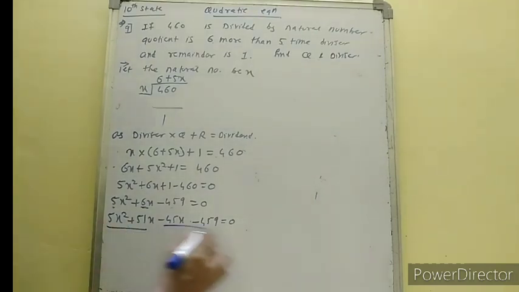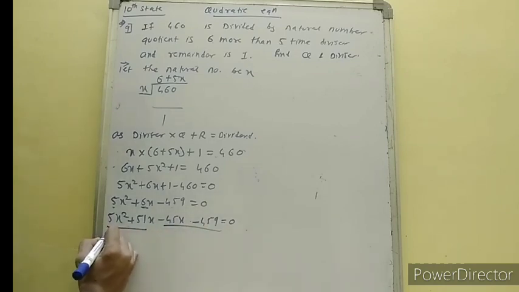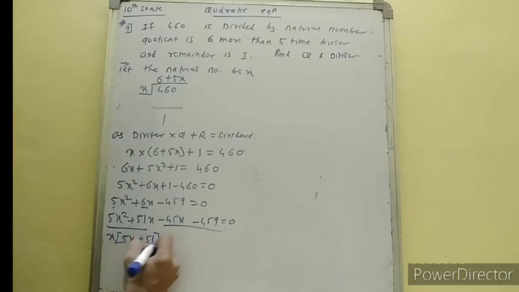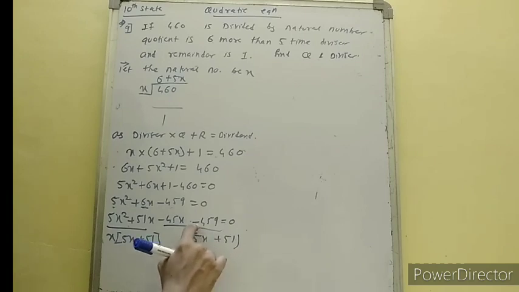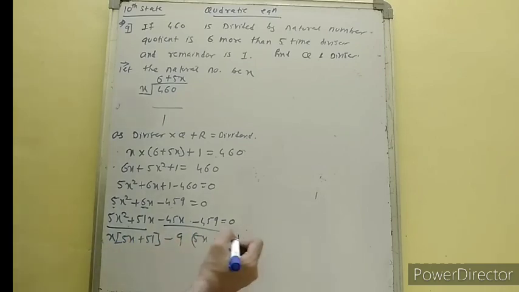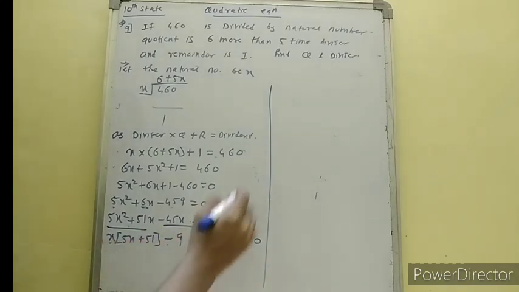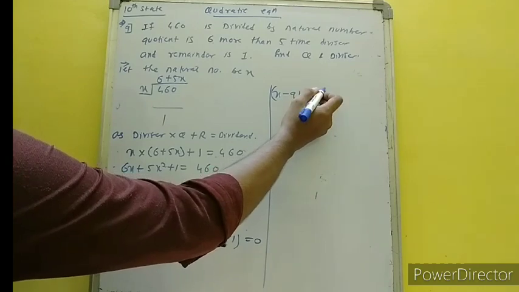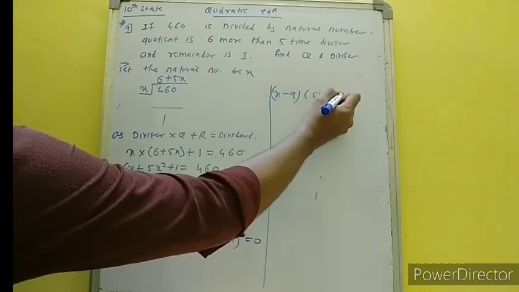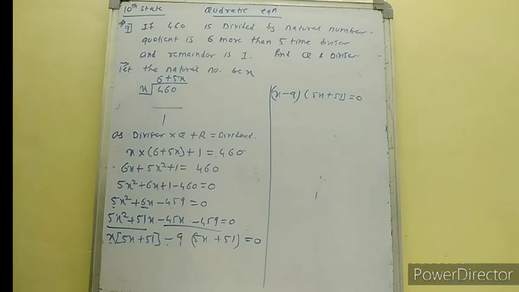So nothing can be taken common over here. So x as it is. So 5x plus 51, here also 5x plus 51. Sign has changed, so minus sign outside. 9 I will take common because 9 5s are 45. Okay, so we will have x minus 9 as one bracket and 5x plus 51 as the other bracket.